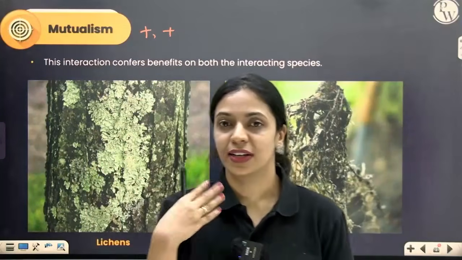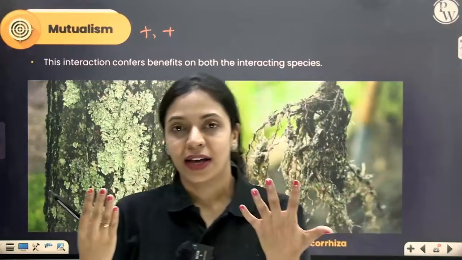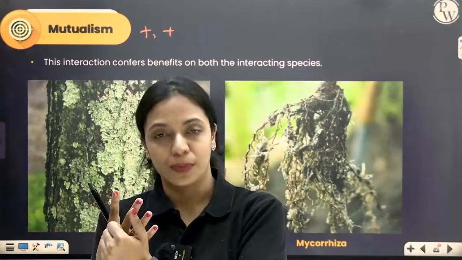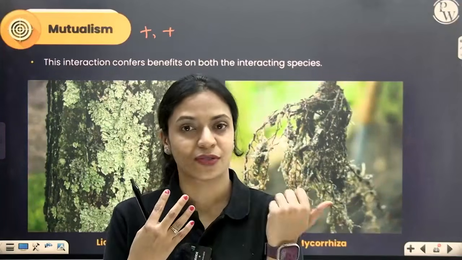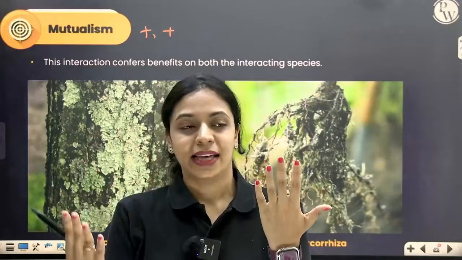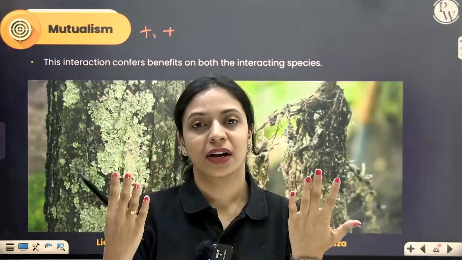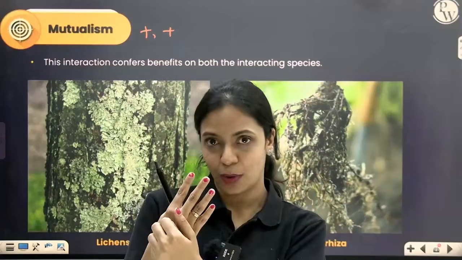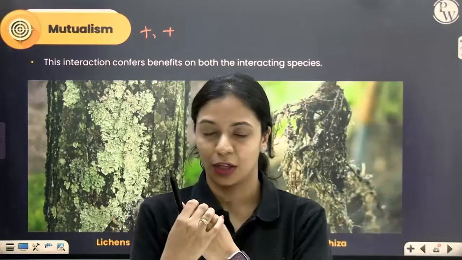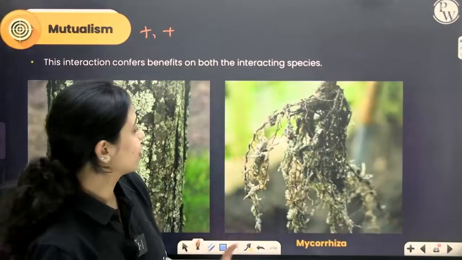Algae, being photosynthetic, synthesizes food. Fungi, being filamentous, helps in better absorption of water and nutrients and gives it to the algae. Algae gives the fungus the food. Fungus gives algae better absorption and also shelter. Okay, both of them are benefited.